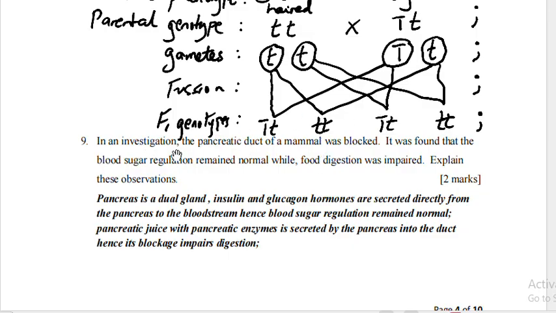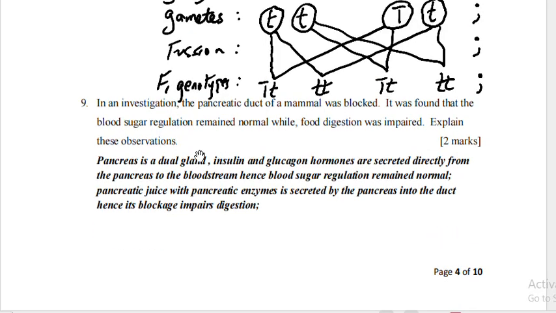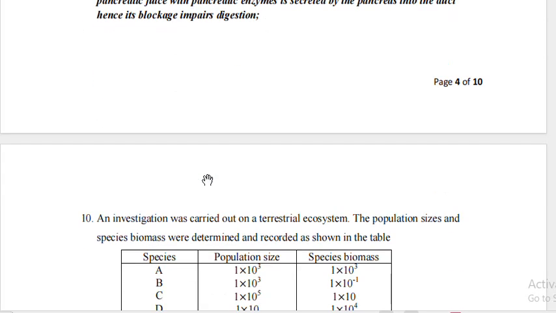In an investigation, the pancreatic duct of a mammal was blocked. It was found that the blood sugar regulation remained normal while food digestion was impaired. Explain. The pancreas is a dual gland. Insulin and glucagon hormones are secreted directly from the pancreas into the bloodstream, hence blood sugar regulation remained normal. While the pancreatic juice with pancreatic enzymes is secreted by the pancreas into the duct, hence its blockage impairs digestion.